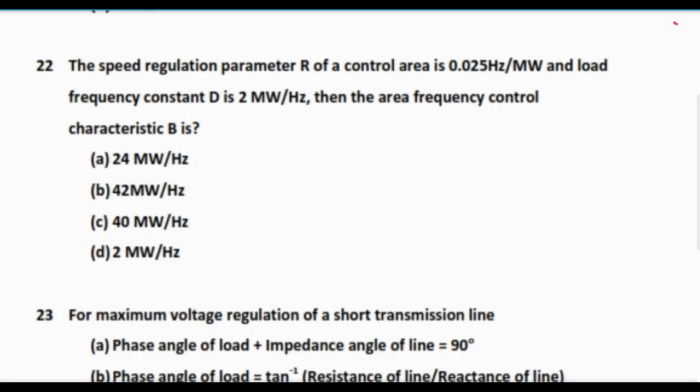Next question is, the speed regulation parameter R of a control area is 0.025 Hz per megawatt and load frequency constant D is equal to 2 megawatt per Hz.